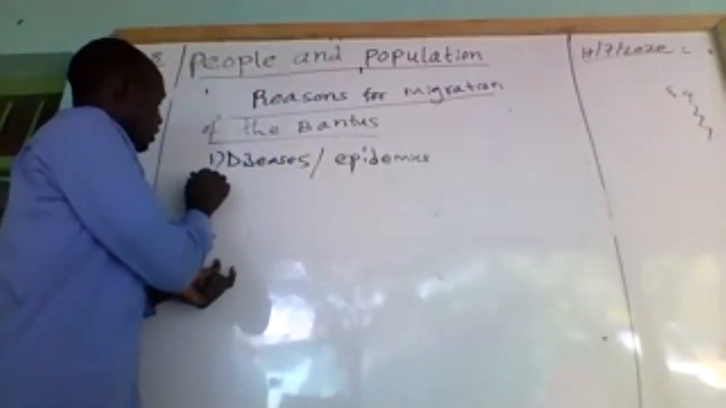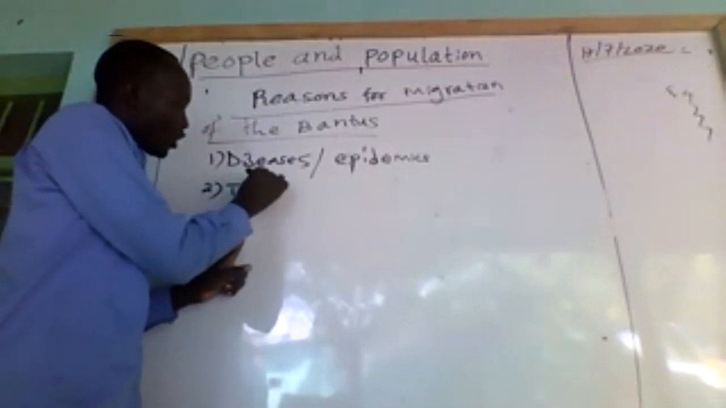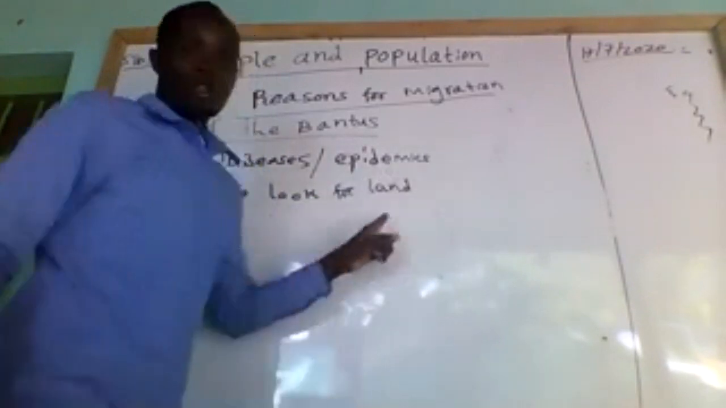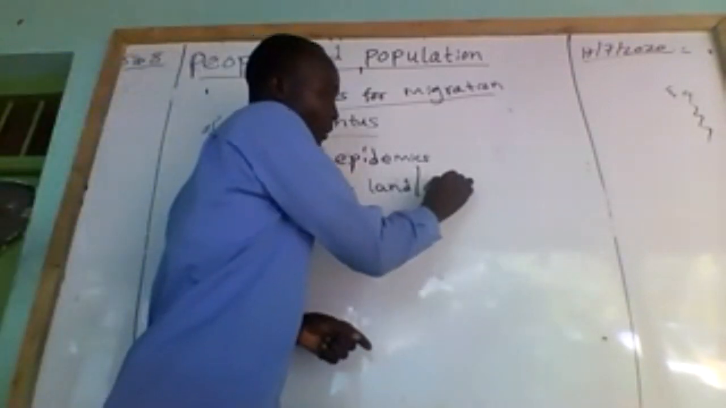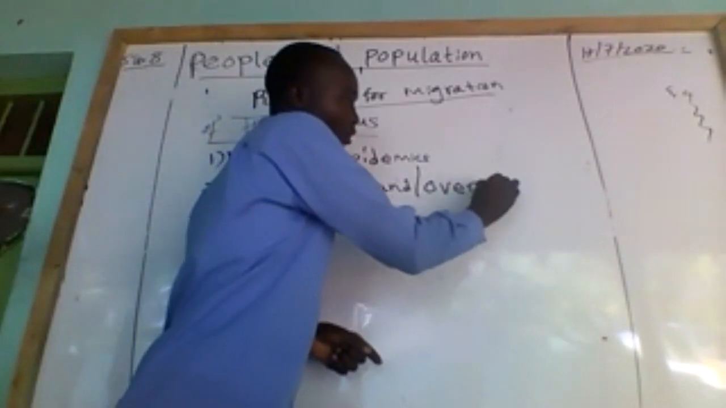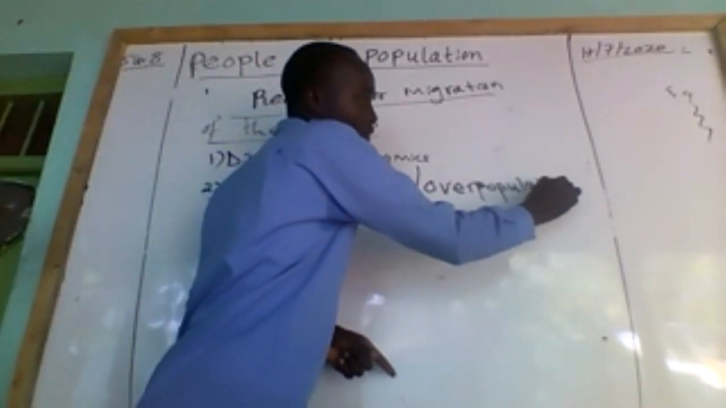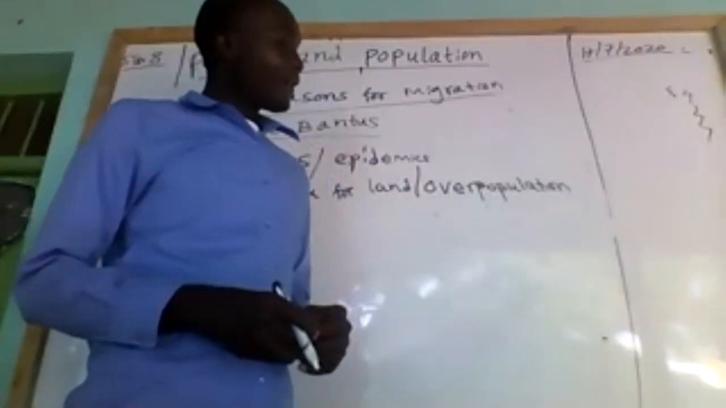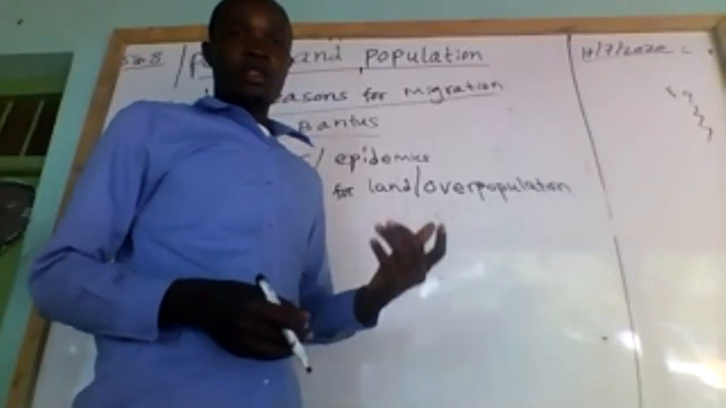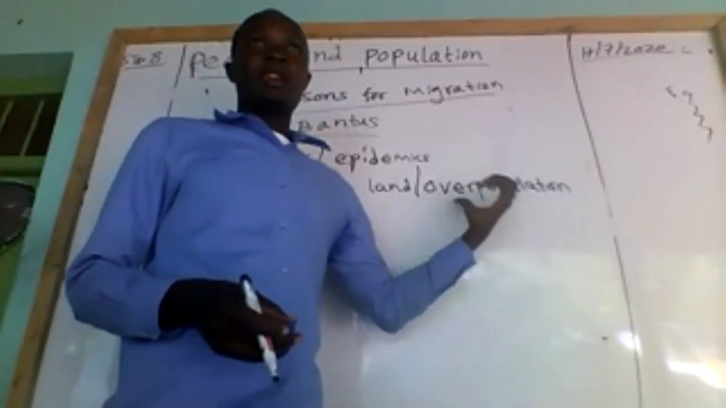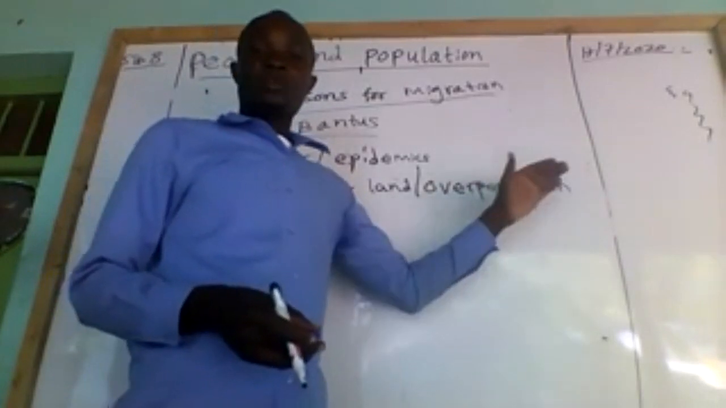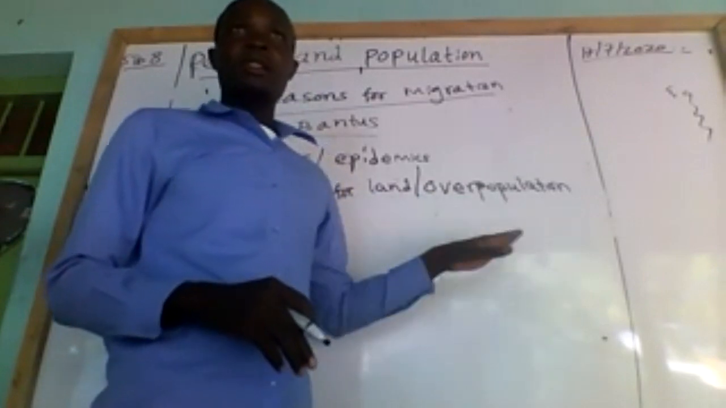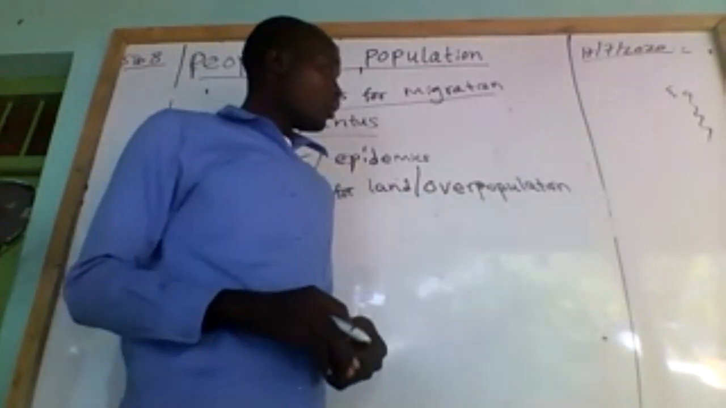Then another reason, number 2, is to look for land for settlement. You can also link it with overpopulation, because we said that originally the Bantu are farmers. So there was now an increase in population in the original homelands. There was need now to migrate to look for areas where they can settle, establish their homes and families, then establish farming activities and so on.